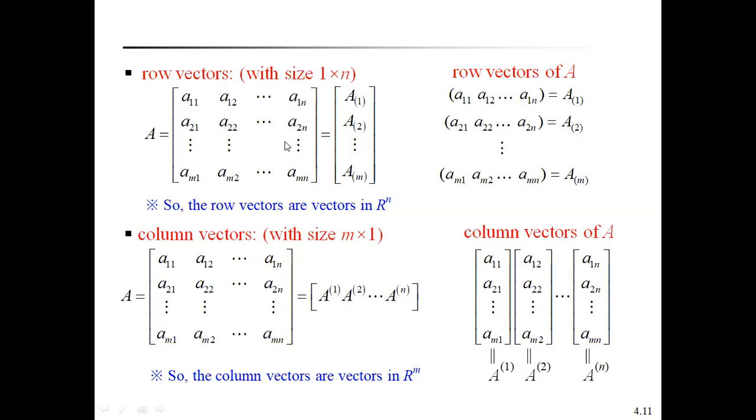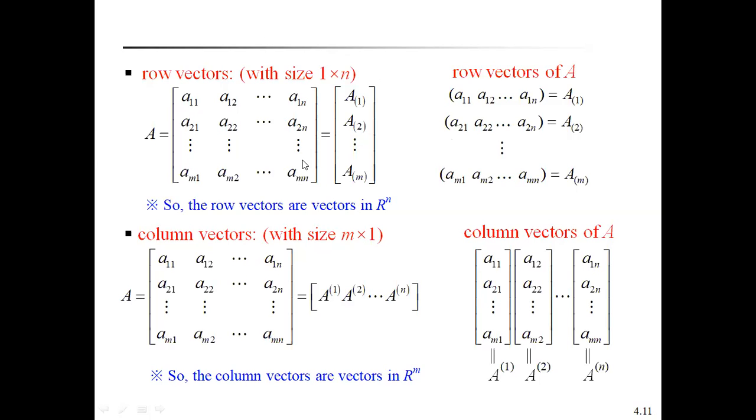This is the first row, second row, and mth row. So this first row can be represented as capital A1, because A is the matrix. Therefore, the first row of the matrix can be represented as A1, the second row as A2, and the mth row as Am.